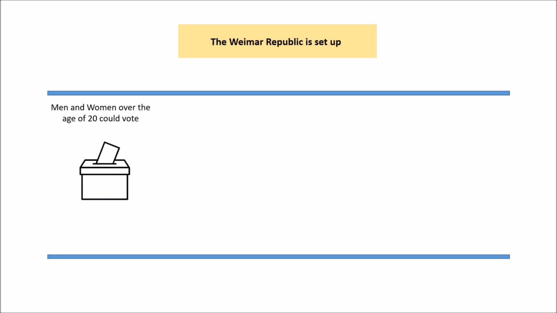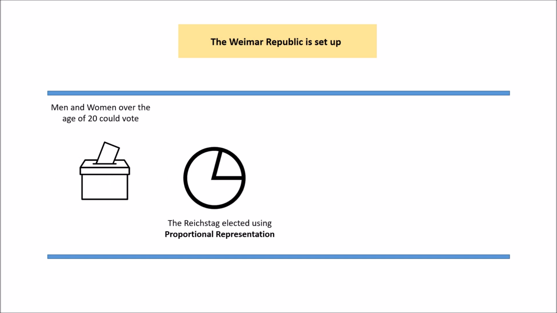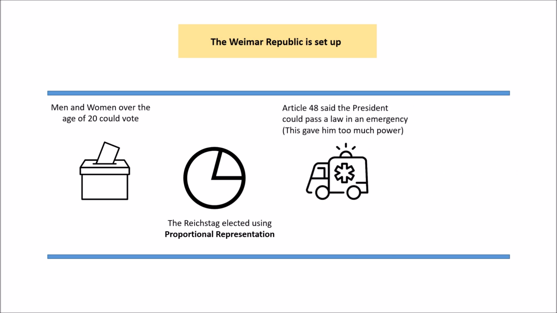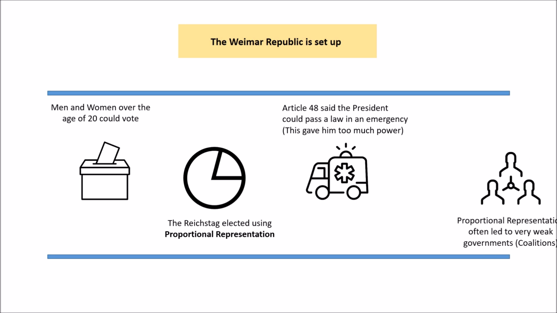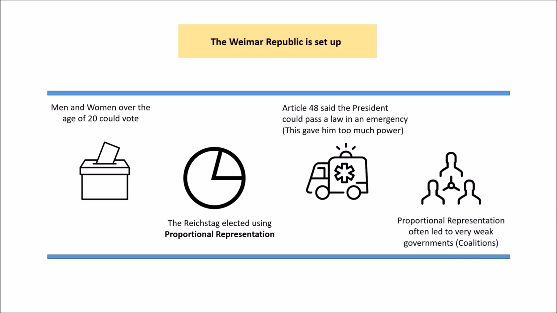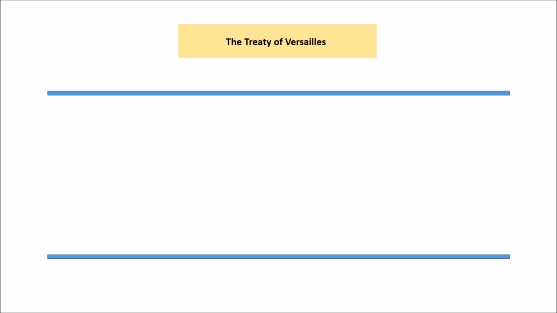Now the Weimar is set up in 1919 and it's a very democratic system. So men and women over the age of 20 get the vote. We know that as a democratic system they also have proportional representation, which in theory is very fair but has some problems. They did also introduce Article 48, which gives the president the power to pass a law in emergency, and that gives him a lot of power that potentially could be a danger later on. We know that proportional representation also leads to very weak governments, so often coalition governments which fail to get things